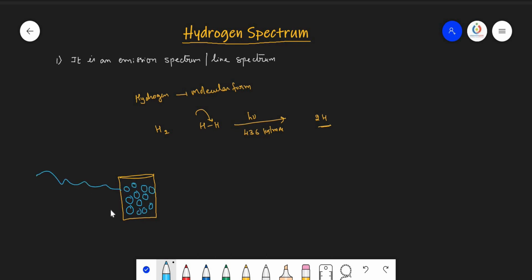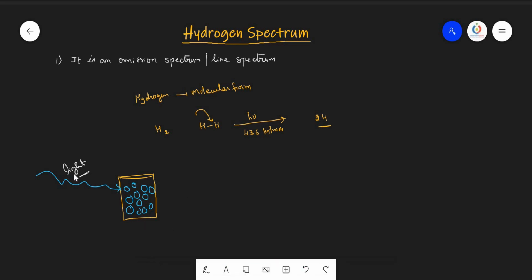Now, let's take a sample of hydrogen gas where many hydrogen atoms are present. When this particular hydrogen sample is subjected to white light, which contains 7 colors, different hydrogen atoms may absorb different quantities of energy from the light. So they may go to different energy levels. When they absorb different quantities of energy from the light, the electrons present in the hydrogen atoms go to different energy levels.